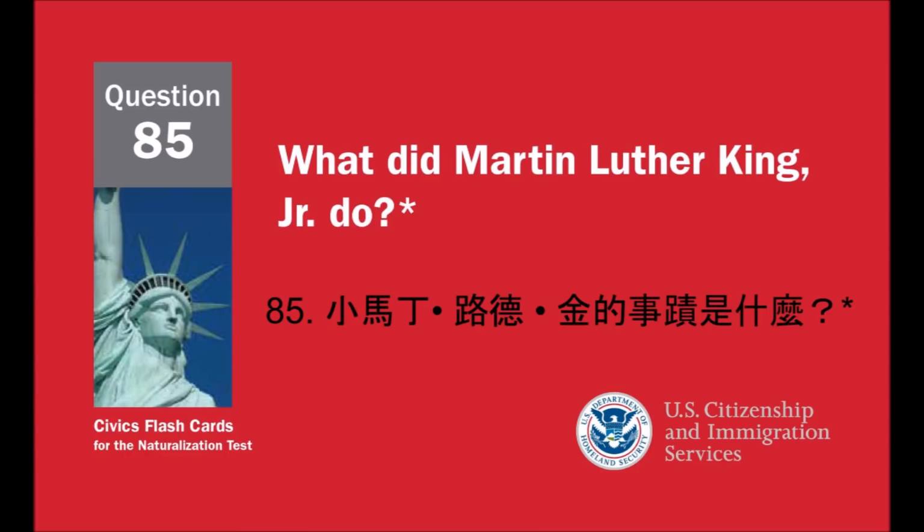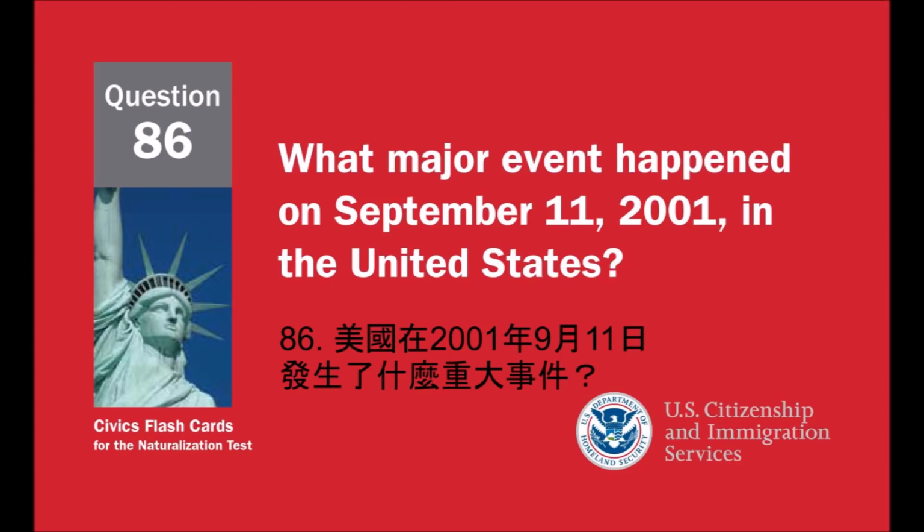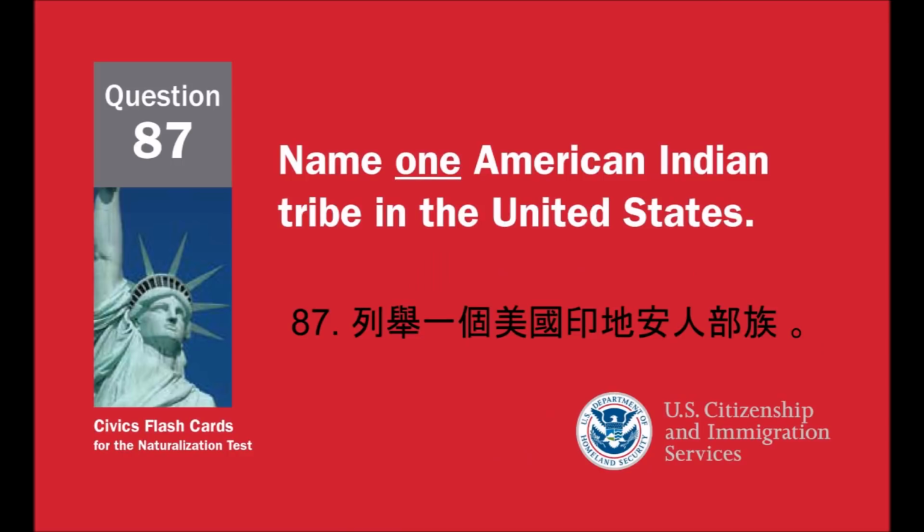What did Martin Luther King Jr. do? Fought for civil rights. Worked for equality for all Americans. What major event happened on September 11, 2001 in the United States? Terrorists attacked the United States. Name one American Indian tribe in the United States.